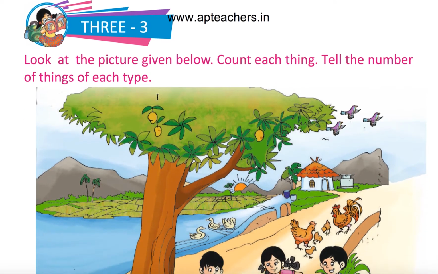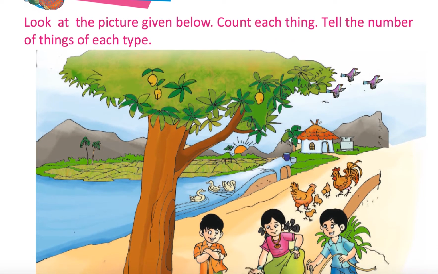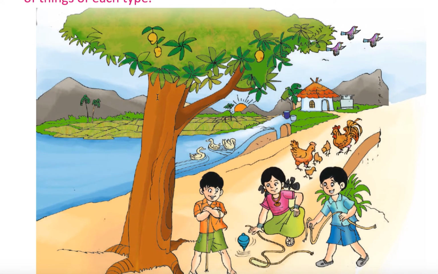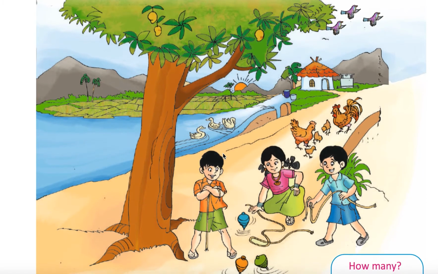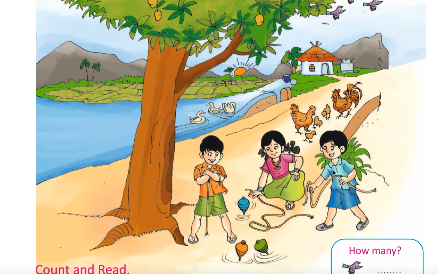Fine. Next 3. Look at the picture given below. Count each thing. Tell the number of things of each type. Okay. 3 mangoes are there. 3 birds are there. 3 children are playing with 3 pots. Okay. 3 chickens are there.